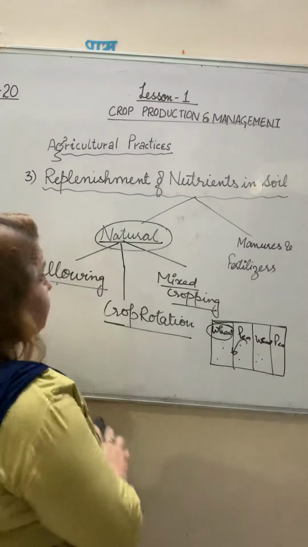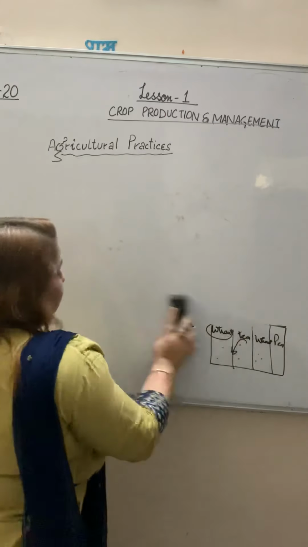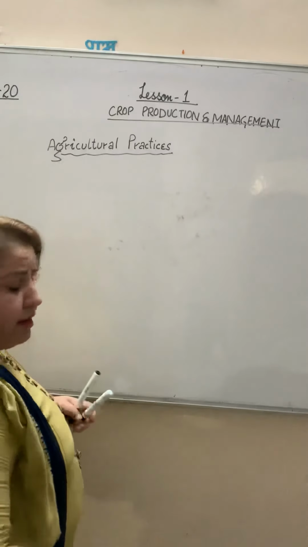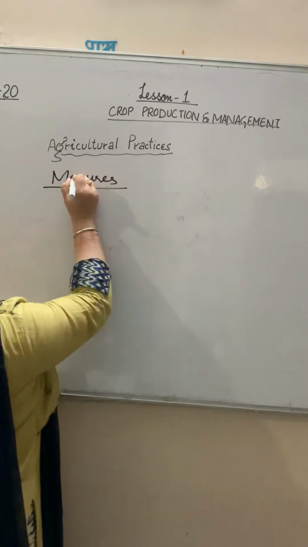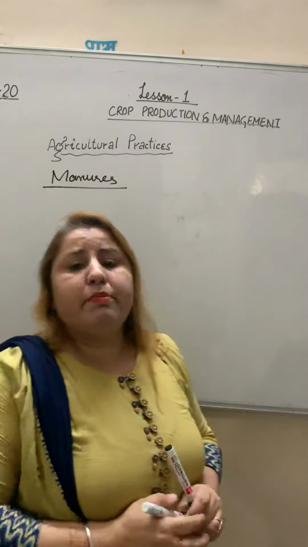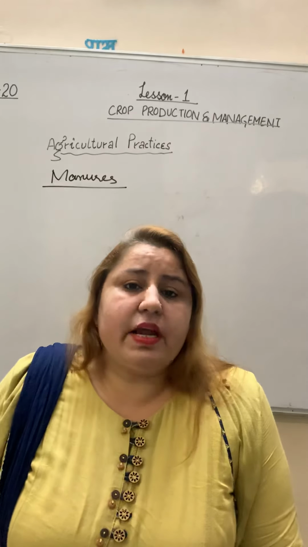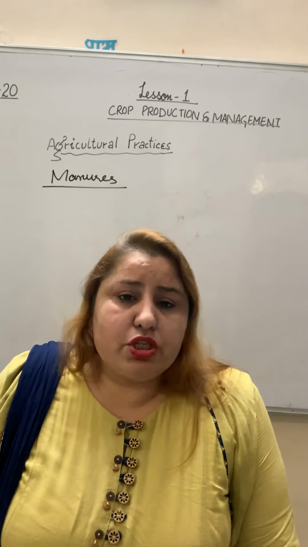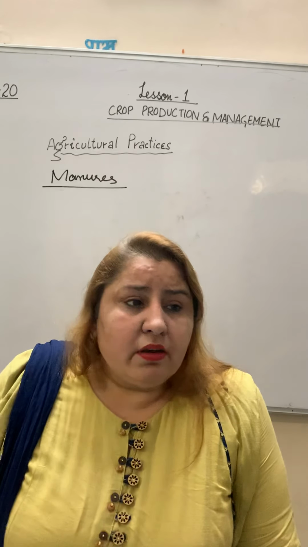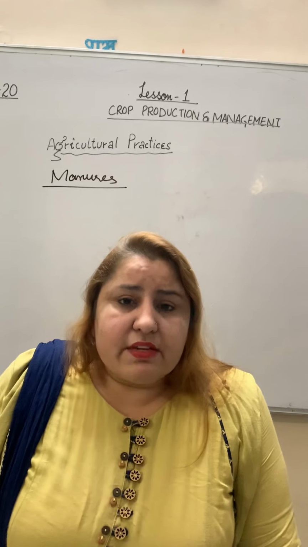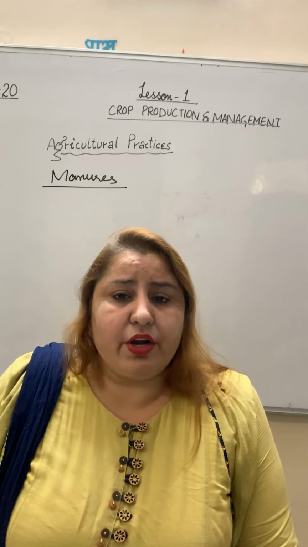Next we will discuss manures and fertilizers in detail. One is the natural way, second is manures and fertilizers. You are very familiar with manures. What do you mean by manures? Manures are natural compost, prepared by the decomposition of plant and animal waste. Animal excreta, feces, and dry leaves are decomposed and converted into manures.